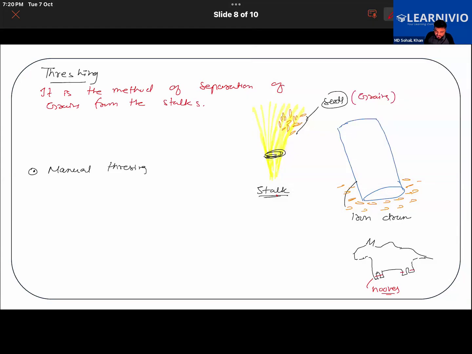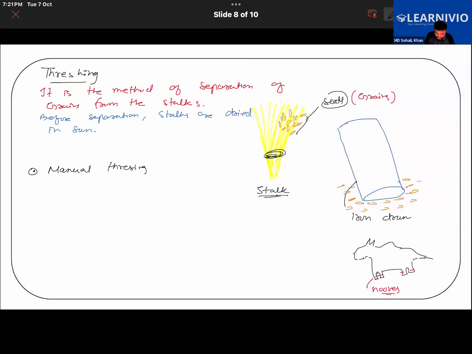But before the separation is done, the stalks are dried in the sun.